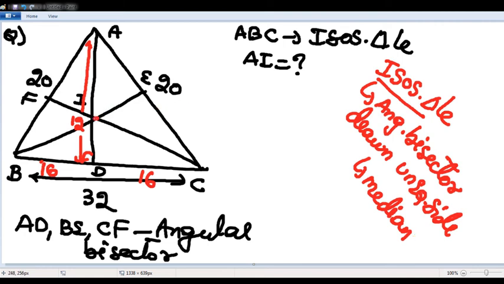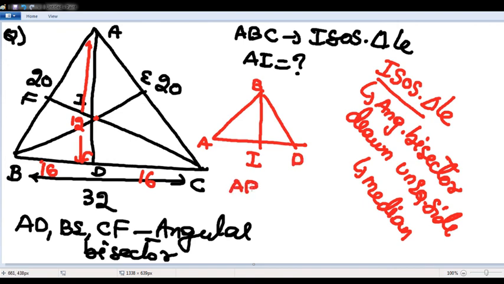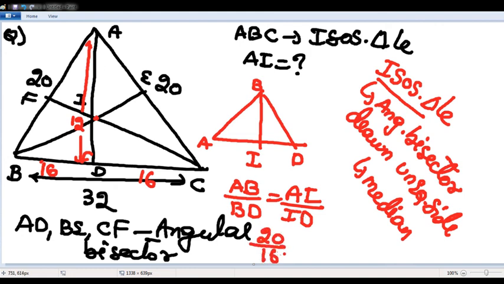Now see here beta. Now apply the angular bisector theorem from B. From B, it is I, this is A and it is D. So this will become AB by BD equivalent to AI by ID. What is the AB value? 20. What is the BD value? 16. It is nothing but AI by ID. 4 5s are, 4 4s are.